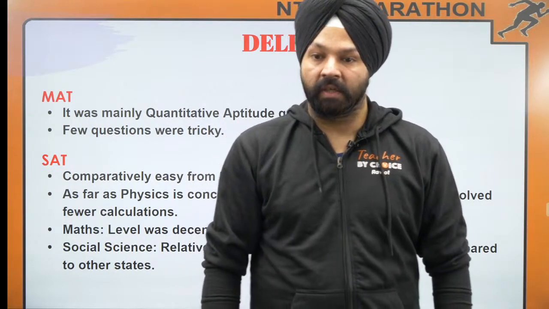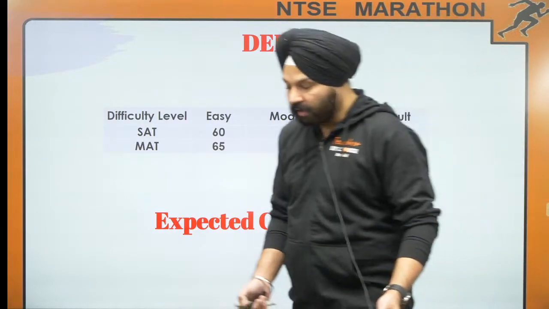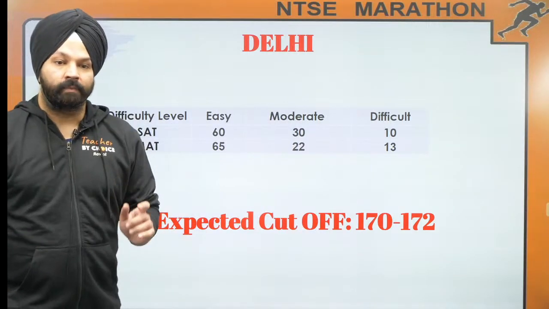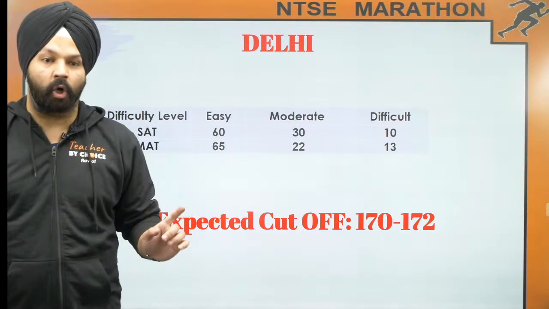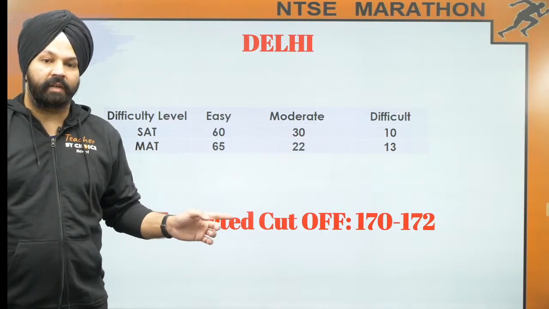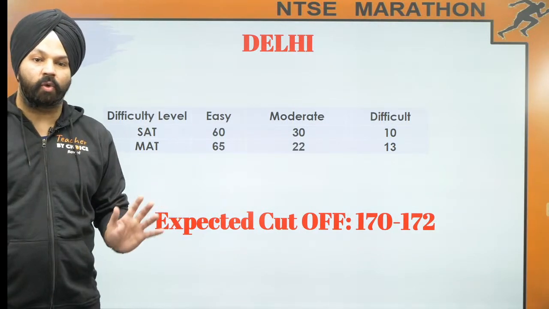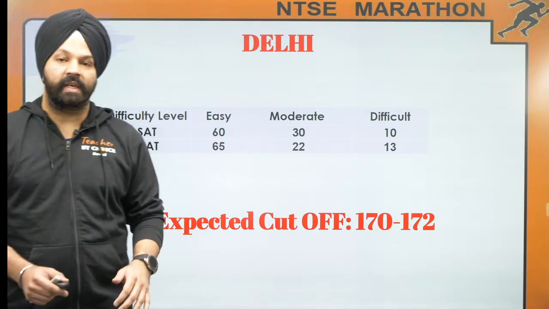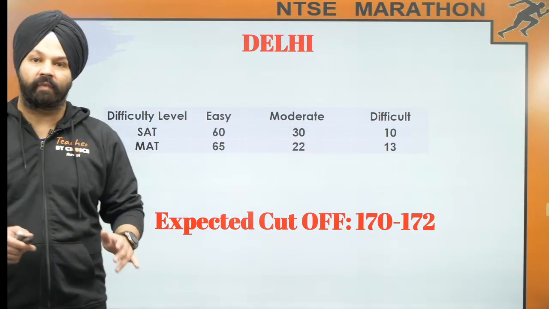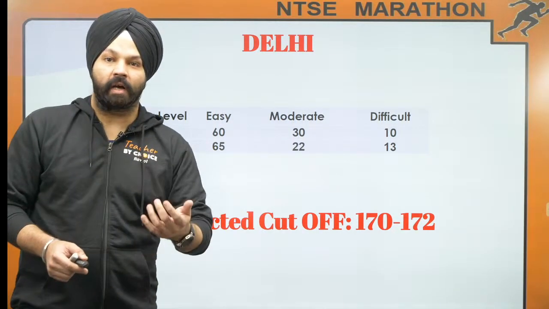Yes. So let's have a look at the cutoff. Okay, the paper pattern. So Delhi, if I talk of Delhi, SAT, I can say 60 were easy, 30 were moderate, 10 were difficult. If I talk of Math, that is again 65, 22 and 13. Now again, if you see, expected cutoff is quite similar to the Chandigarh one, because again it depends कि वहां का लॉट कितना प्रिपेयर करता है.